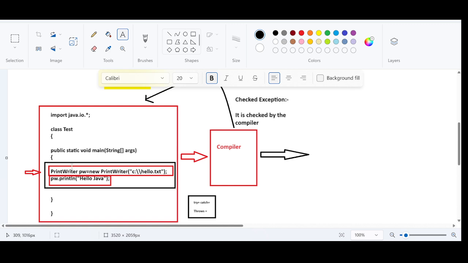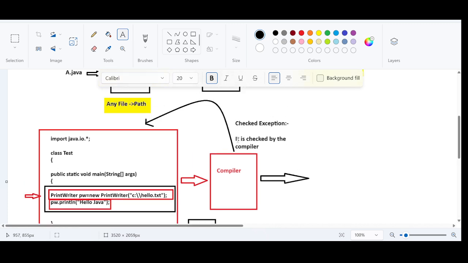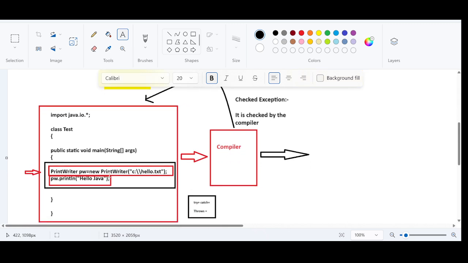Unless and until we provide the handling code, the compiler will not compile this code successfully. It will throw an error and say, I'm not going to compile the code until you show the handling code.